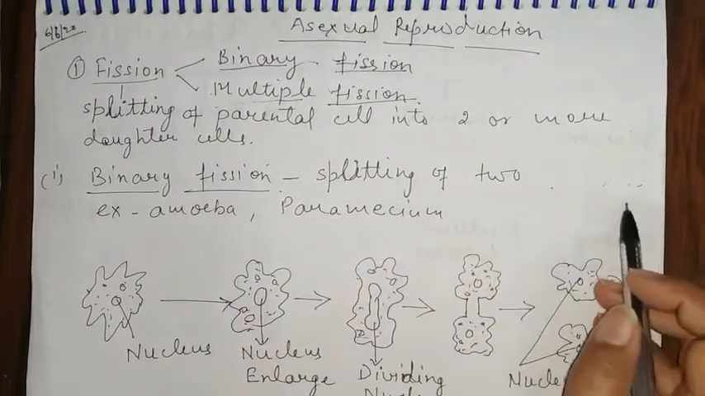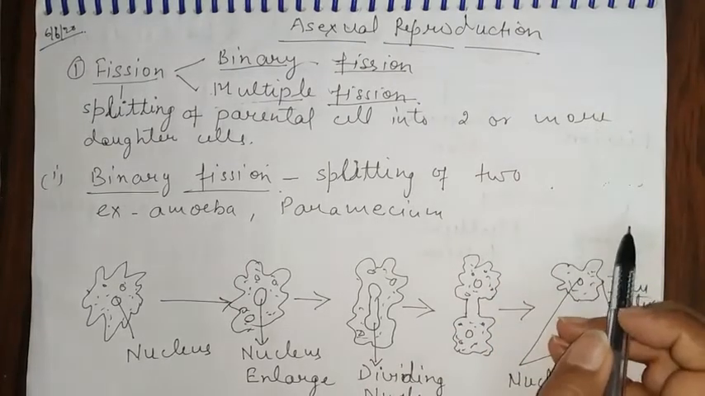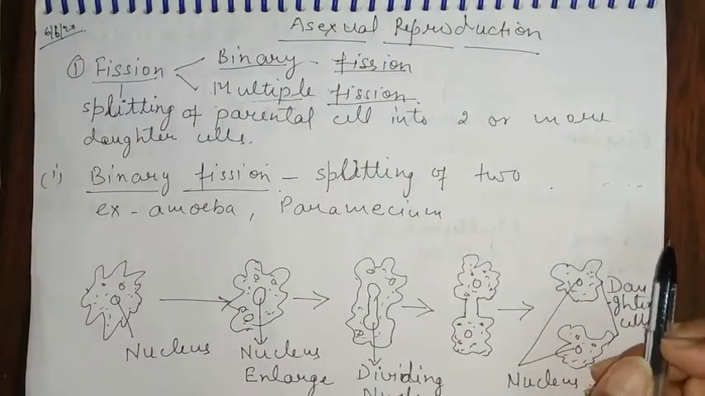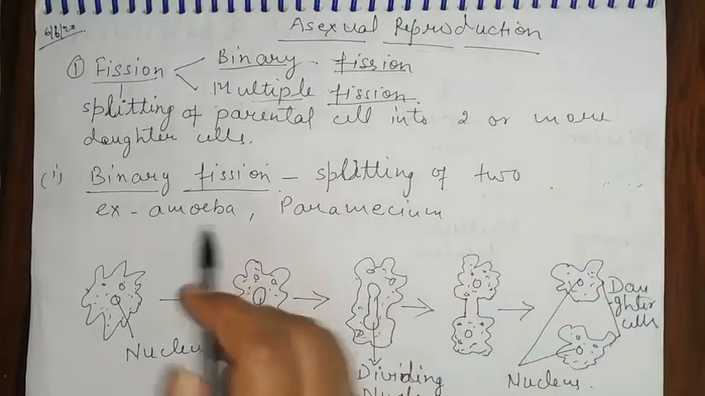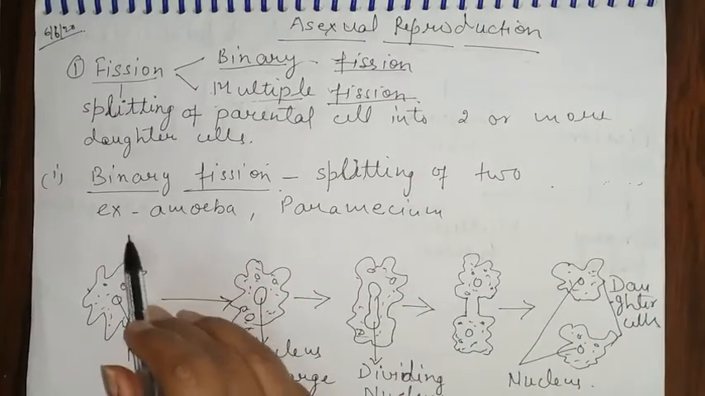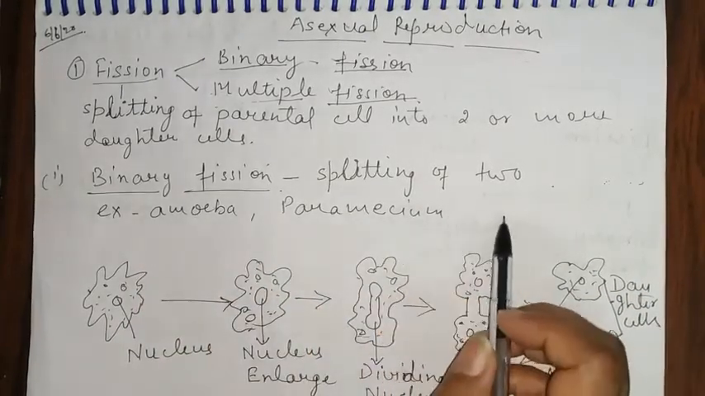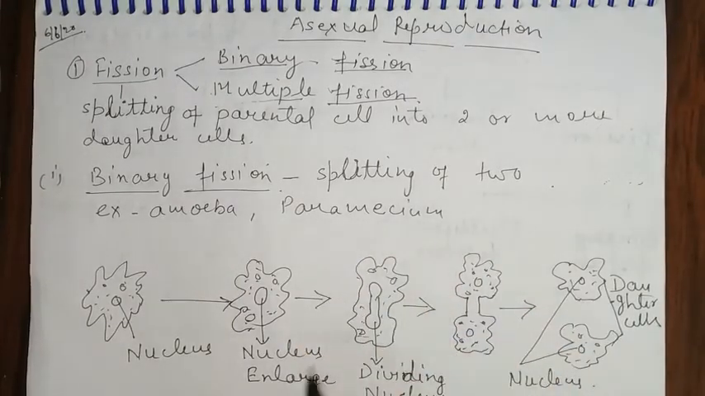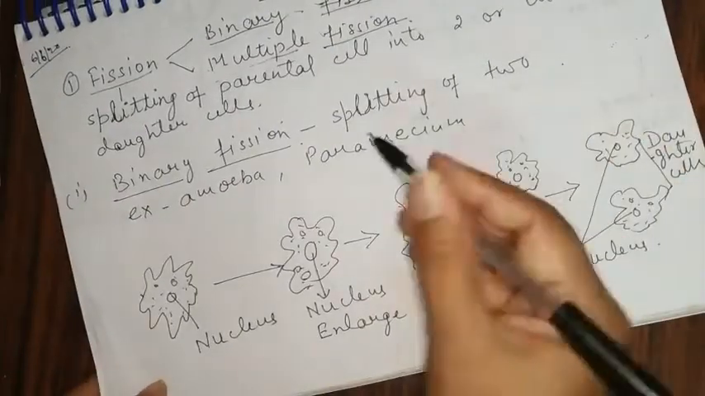Generally, it occurs in single cell organisms like bacteria and protozoans. Here we give the examples of protozoans, amoeba and paramecium. Let us take the example of amoeba.